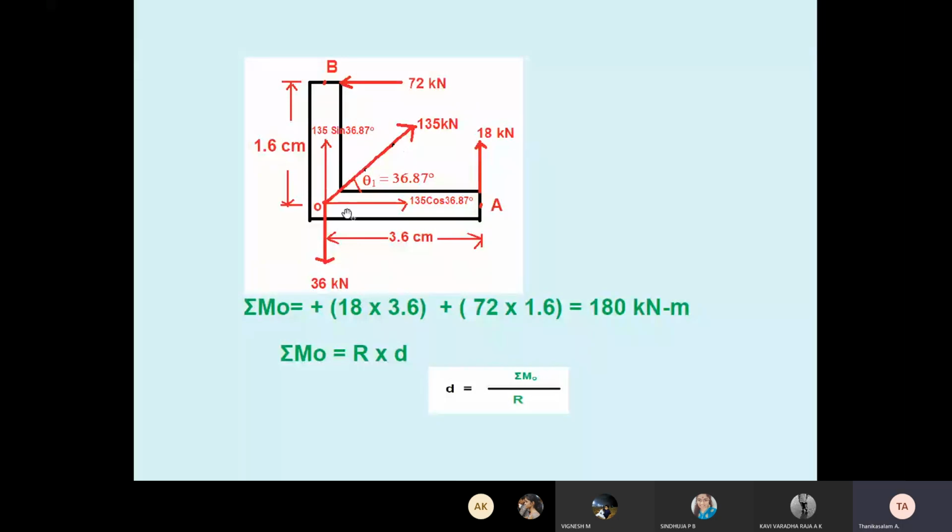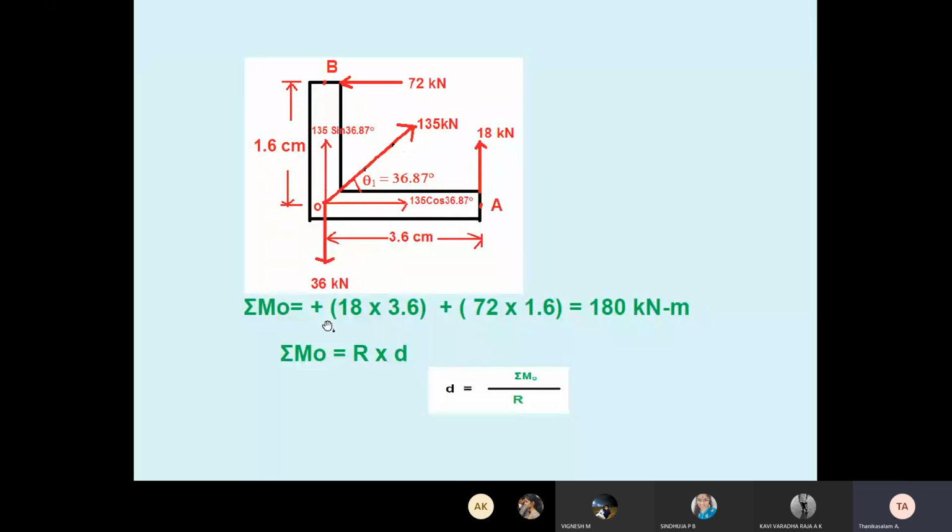So what is the moment? Force into distance. So for 18, how much distance with respect to O? 3.6. So 18 into 3.6. Similarly, 72 into what is the distance from the reference point O? 1.6. Here I should have marked minus. So I will change the set and send it to you later. So minus 18 into 3.6, minus 72 into 1.6, since they are anti-clockwise.